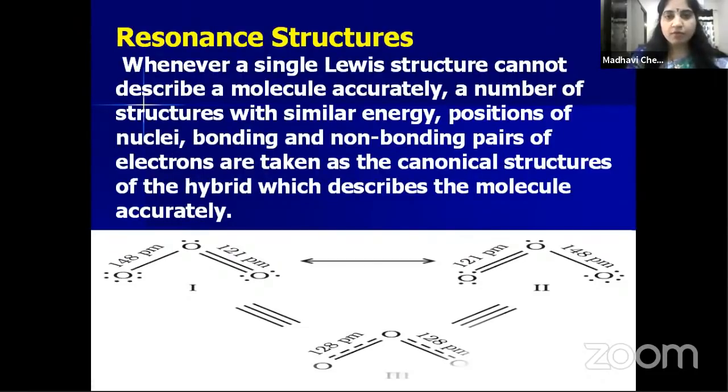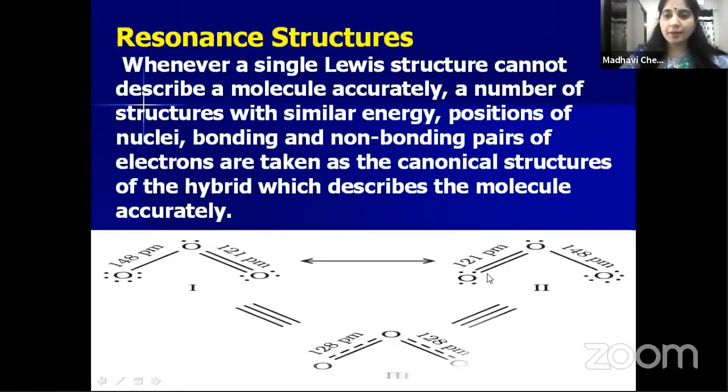So children, we have drawn Lewis dot structures for many molecules. Suppose a single Lewis dot structure cannot describe a molecule accurately, then we have to consider resonance structures. For example, in the O3 molecule, there is a double bond between two oxygens and a single bond between the other two oxygens, but all three oxygens are the same, no? So this double bond may be present between these two oxygens. So the structure of the O3 molecule may be this also, is it not?